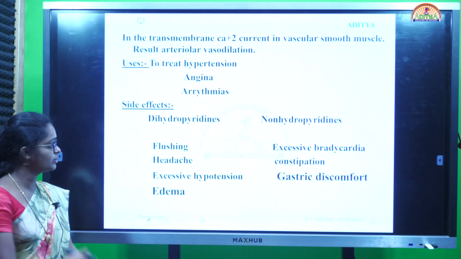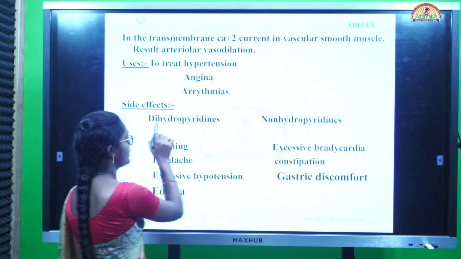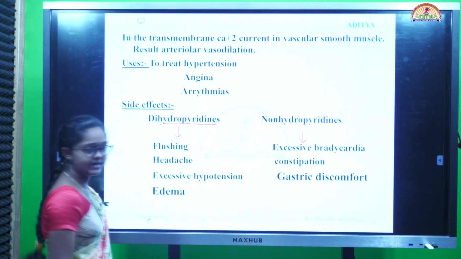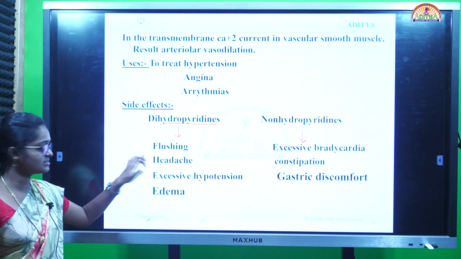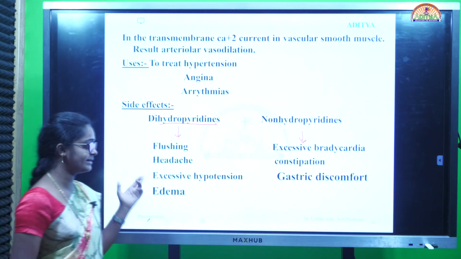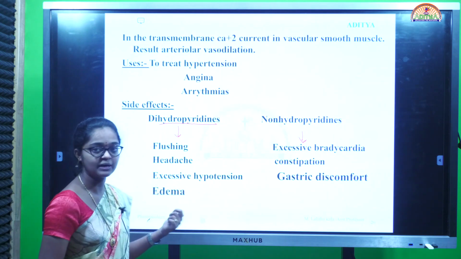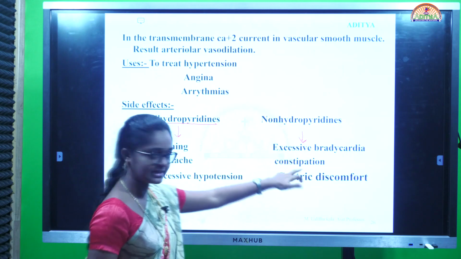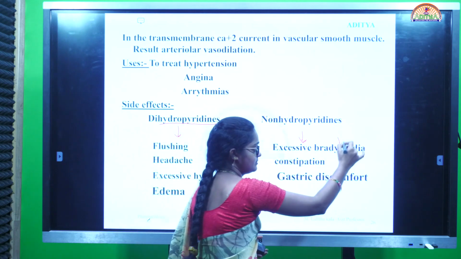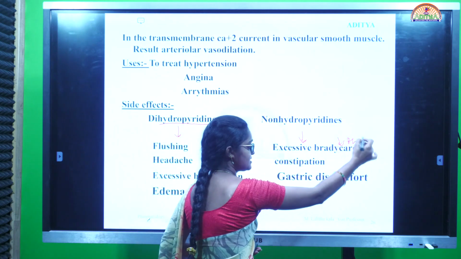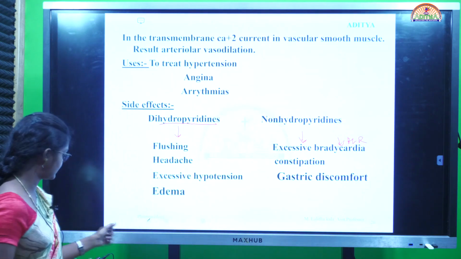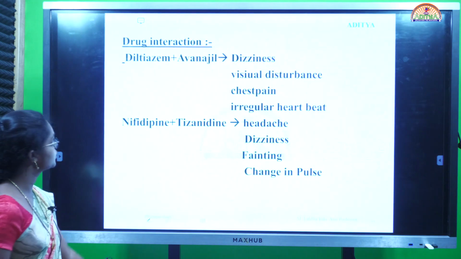Side effects differ between dihydropyridines and non-dihydropyridines. Dihydropyridines adverse effects are flushing, headache, excessive hypotension, and edema. In non-dihydropyridines it is excessive bradycardia, which means decrease in heart rate. Next, constipation and gastric discomfort. These are the adverse drug reactions involved with vascular smooth muscle drugs.